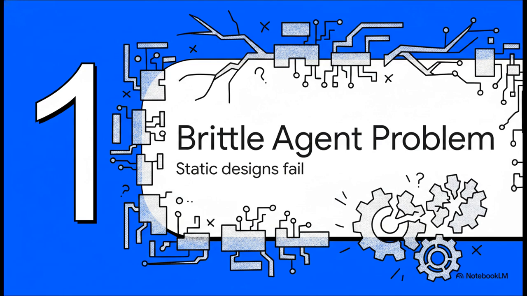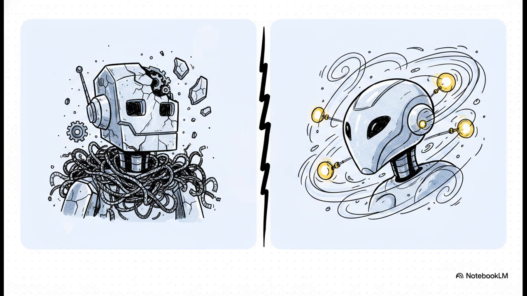The brittle agent problem and why static designs fundamentally fail. Let's talk about the absolute core pain point every single applied AI engineer is feeling right now. The traditional way we build LLM-based agents, it's just entirely mismatched with reality. We're currently stuck with these static agents built on brittle glue code, monolithic architectures, and manual updates. We hard-code prompts, we tightly couple tools right into the agent's logic.